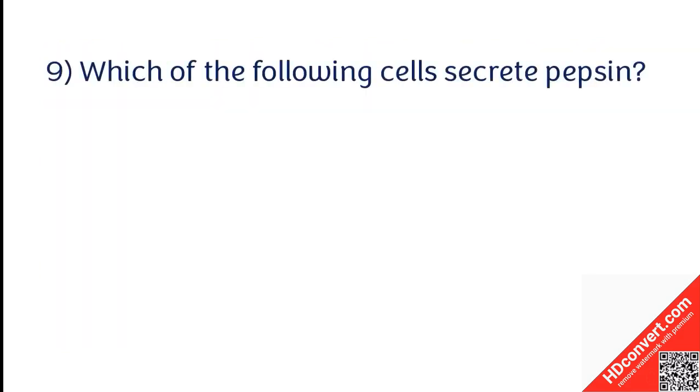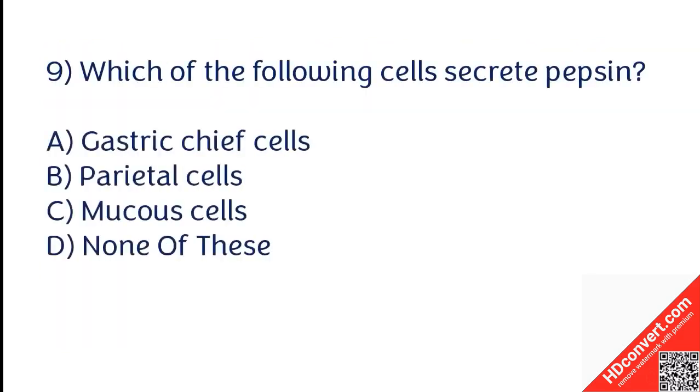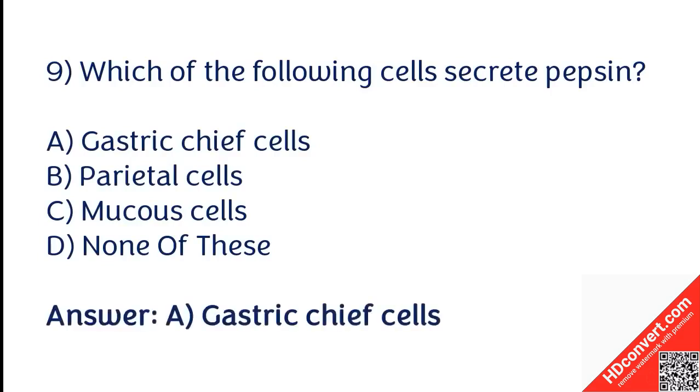Which of the following cells secrete pepsin? Gastric chief cell, parietal cell, mucus cell, none of these. The correct answer is option A. Gastric chief cells secrete pepsin.